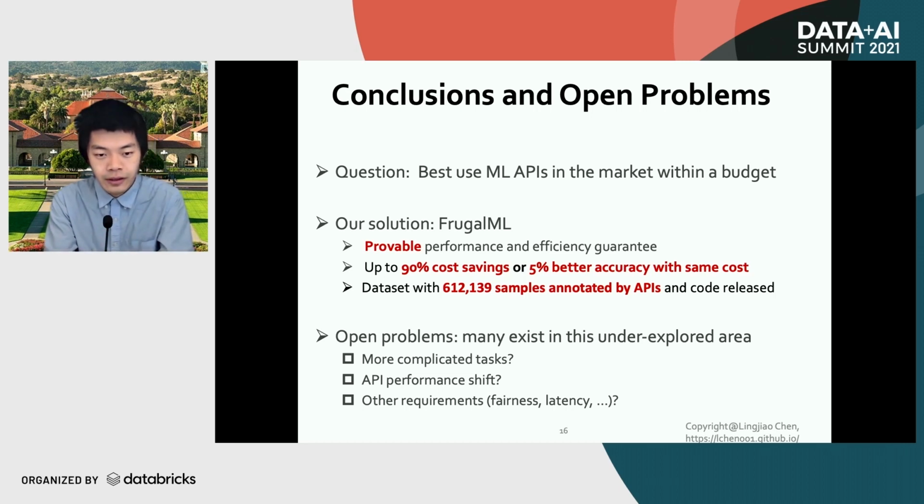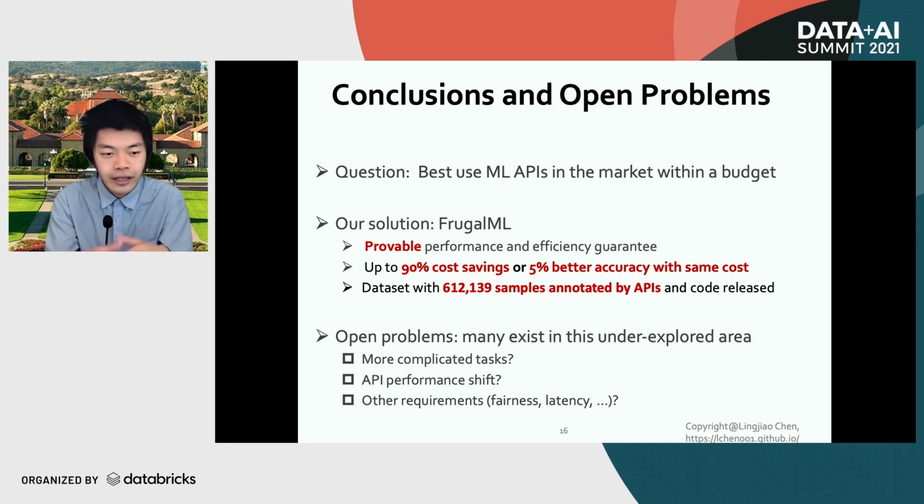In addition, in this work, we assume that all those APIs remain stable. However, in practice, many APIs could have frequent updates, so their performance may not be stable. Then how can we detect such a performance shift and adjust our ML API calling strategy to take that into account? That also remains open.